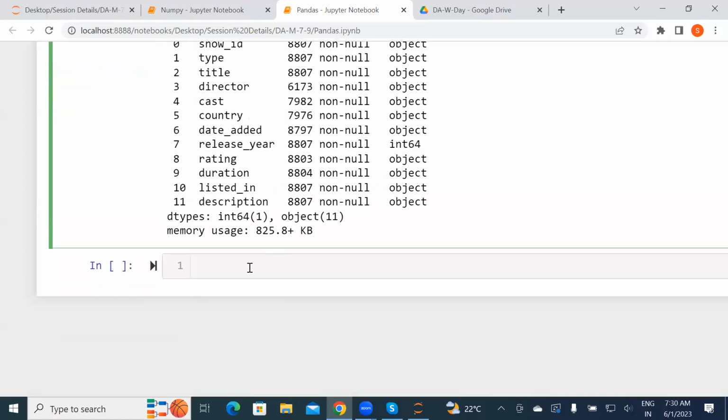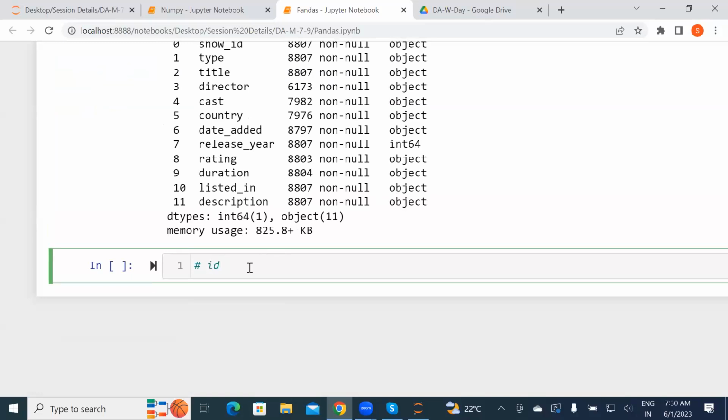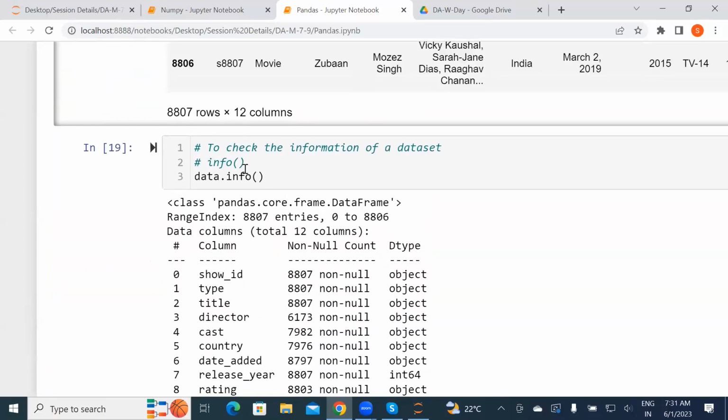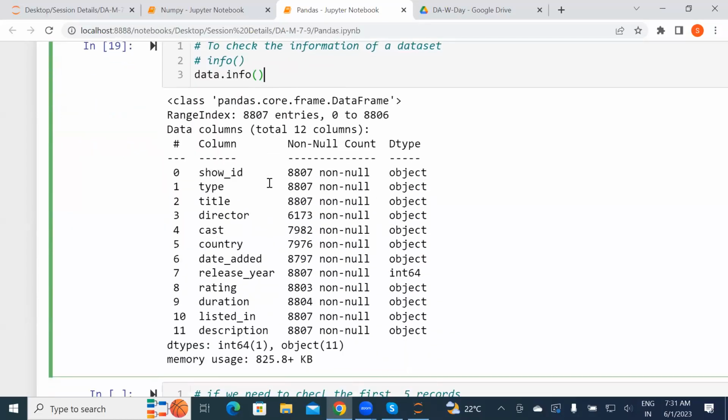Okay, now the next step: if we need to check the first 5 records, the method name is the head method. Yes, head method. Sure, Chanchal. Information is nothing but this: whenever you are using info to check your data set, what type of data is there?